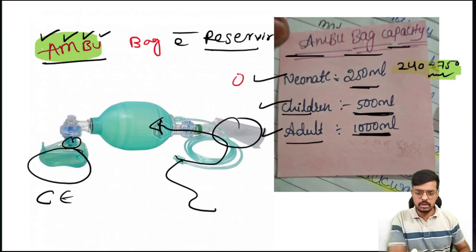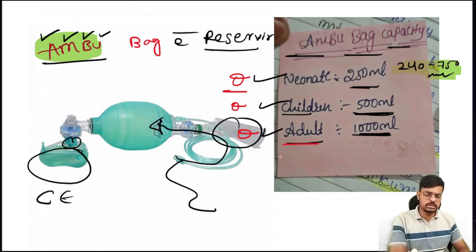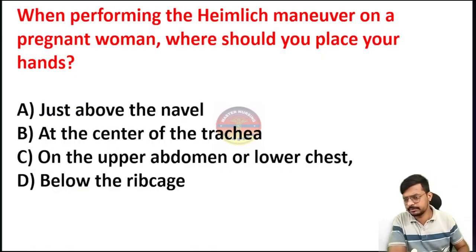If the examiner asks the Ambu bag capacity in the neonates, 250 ml, in range that is 240 to 750 ml. The Ambu bag capacity in children is 500 ml, and the Ambu bag capacity used for the adult is 1000 to 1200 ml. Very important. Take a screenshot of this one. Then comes the next one.